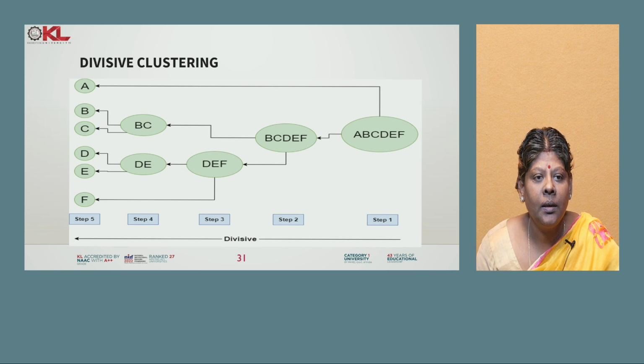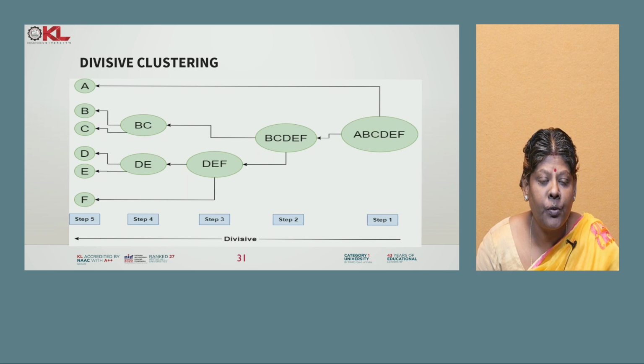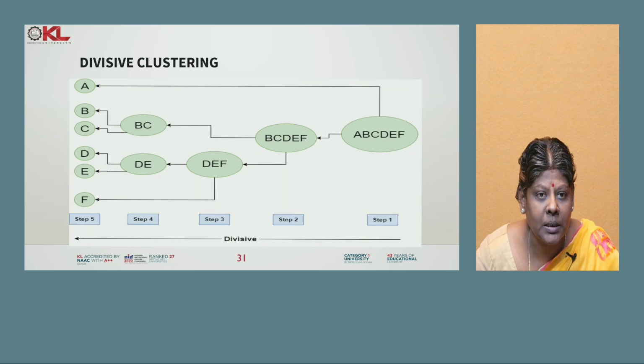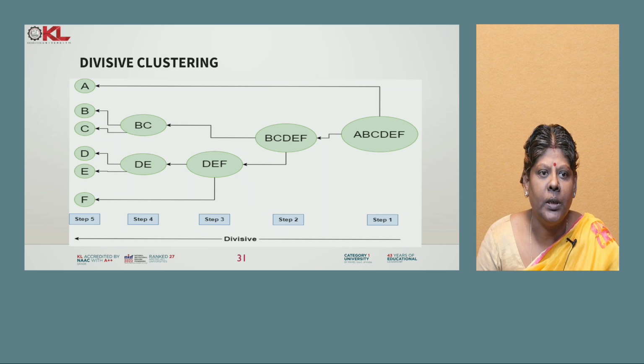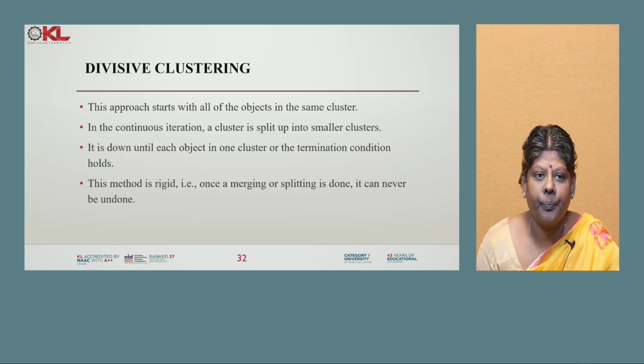Look here. Given the data, how to form the clusters. Step 1 is A, B, C, D, E, F. Then segregate into B, C, D, E, F, and A is separated. Then each data point is considered as a single cluster. That is divisive clustering.